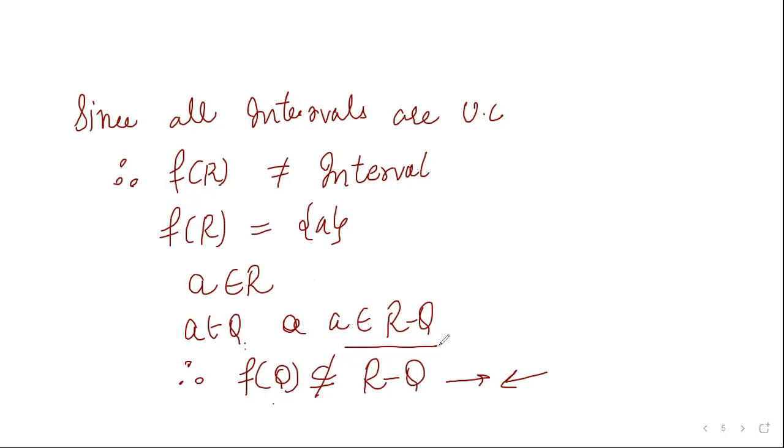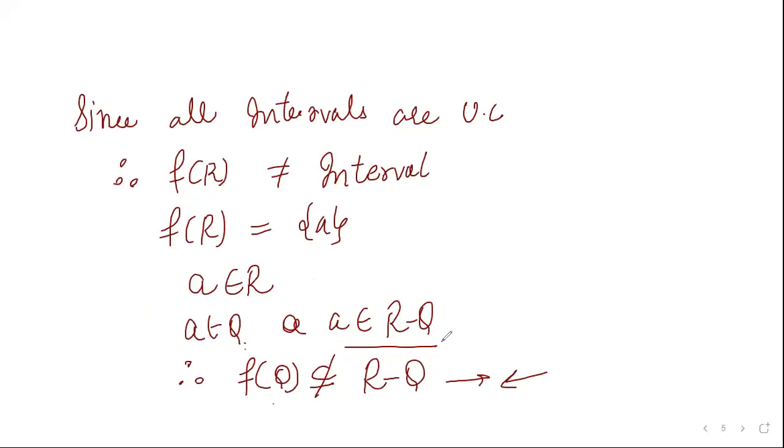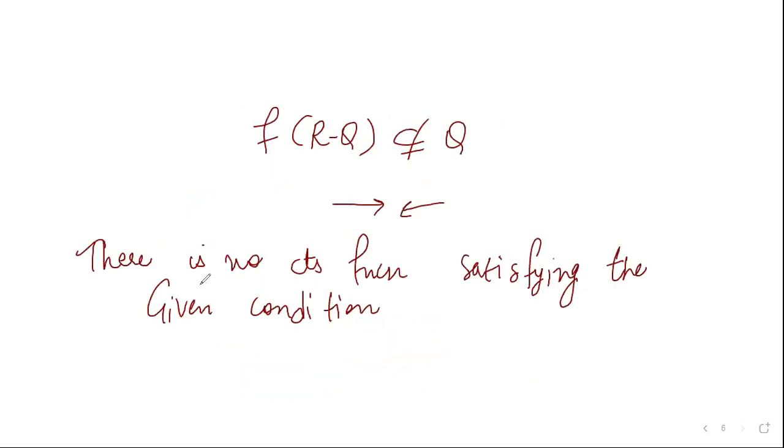If A belongs to irrational, then it will contradict our condition that the image of irrational should be rational, because the image set of irrational is contained in the set of rationals. The image of irrational in this case will be A, which we are assuming irrational, so it will contradict this condition. So there is no continuous function satisfying the given condition, hence the answer will be false.